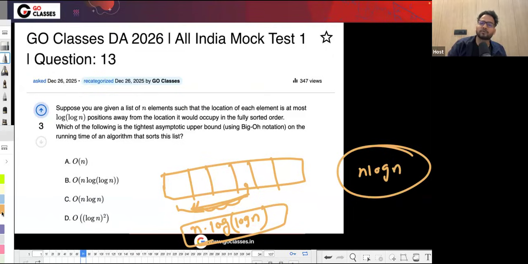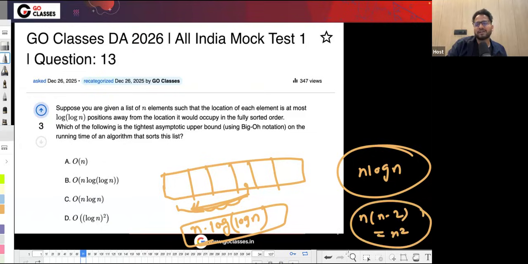Suppose it is not at most log n away, it is n away, or maybe n minus 2 away or something like this. Then insertion sort might not be a good idea. It could be the worst case for insertion sort, where it will take n into n minus 2, which is almost like n square. It might not be a good idea. In that case, I could have used merge sort or something, right?